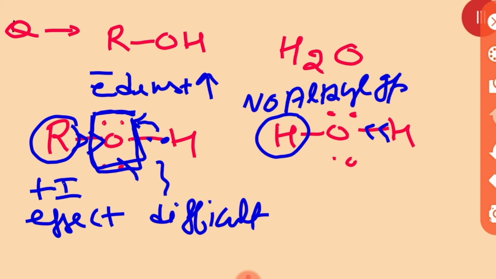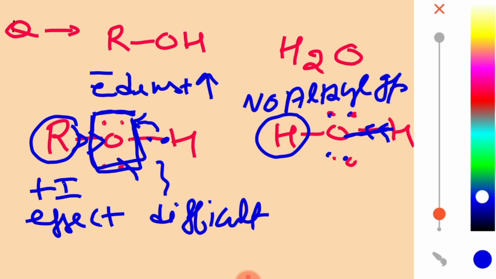Am I right? Then what is going to happen over there in this case? This oxygen and hydrogen bond, this pair of electrons will go towards the oxygen very easily, being more attracted towards the oxygen.